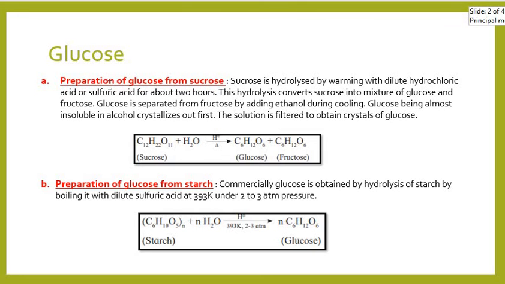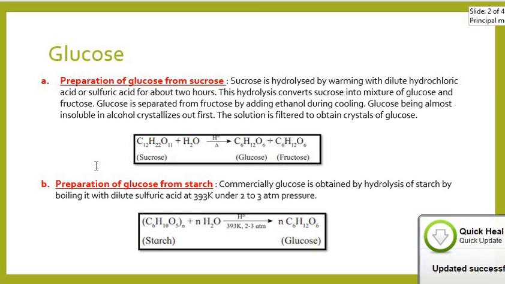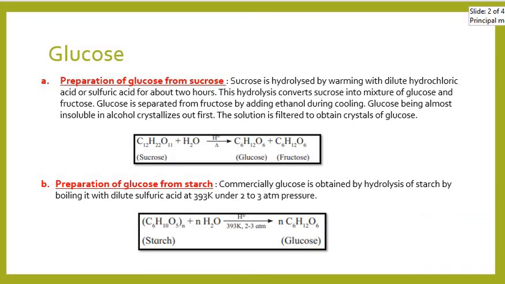This hydrolysis converts sucrose into a mixture of glucose and fructose, and glucose is separated from fructose by adding ethanol during cooling. Glucose being almost insoluble in alcohol, it will crystallize and fructose would remain behind.